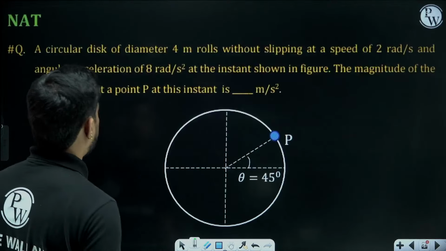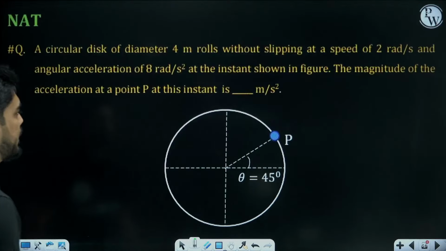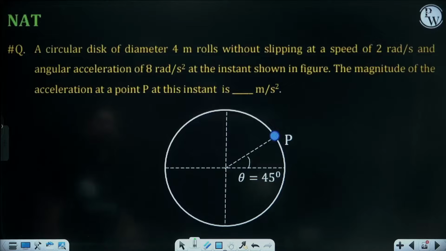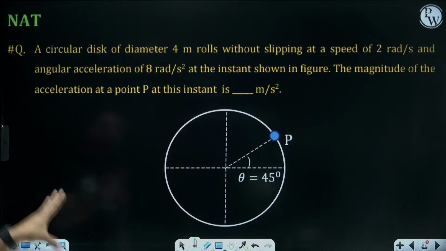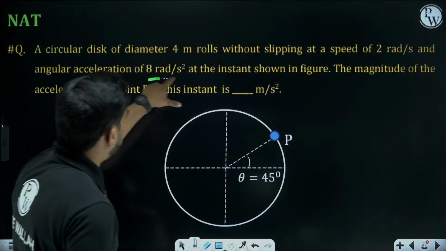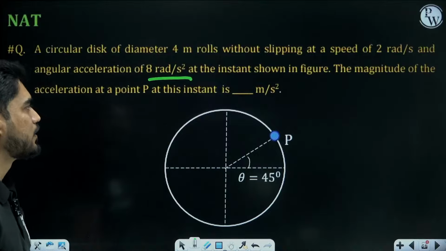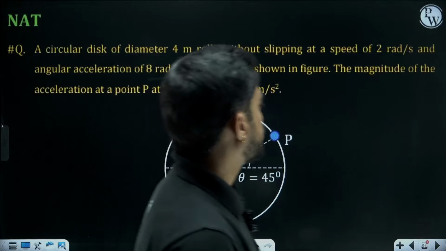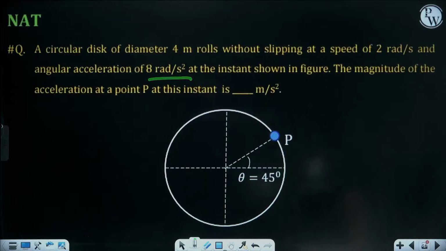Moving on to the next question. A circular disc of diameter 4 meter rolls without slipping at a speed of 2 radian per second and angular acceleration of 8 radian per second square at the instant shown in figure.